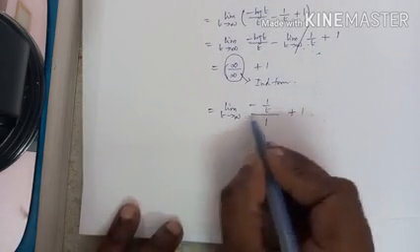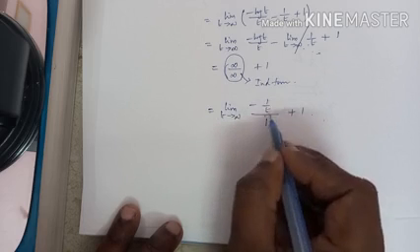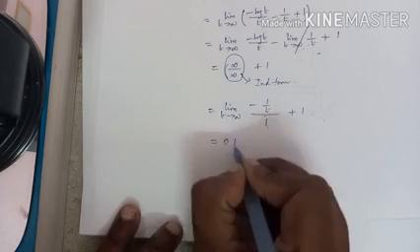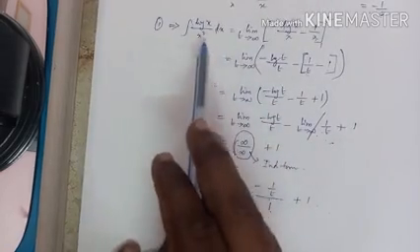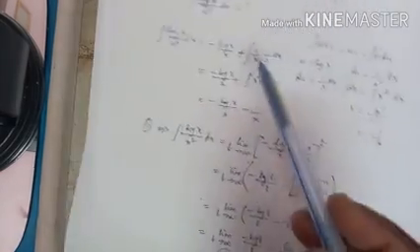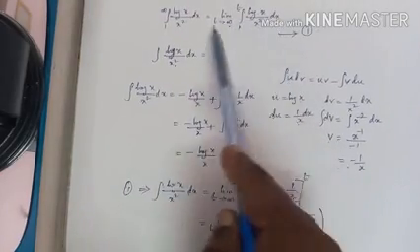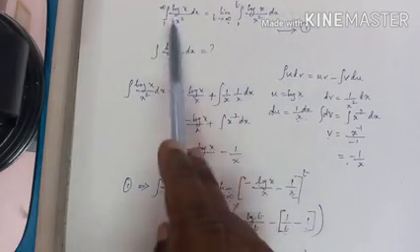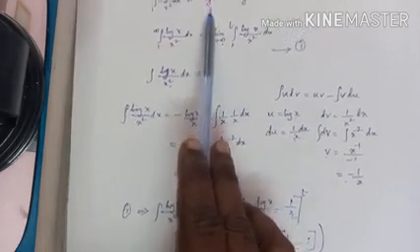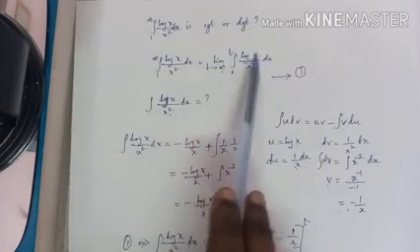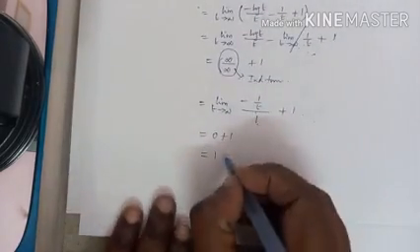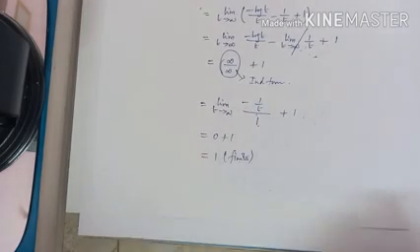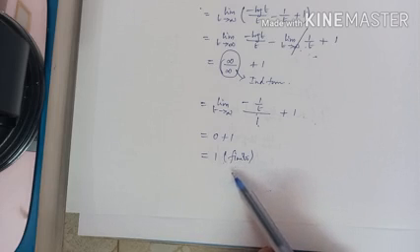When you substitute the limit now, 1 by infinity is 0, 0 by 1 is 0, 0 plus 1 is equal to 1. So the answer for this limit as t tends to infinity exists, hence the given integral is convergent. Since the answer is finite, the given integral is convergent. I hope you have understood.